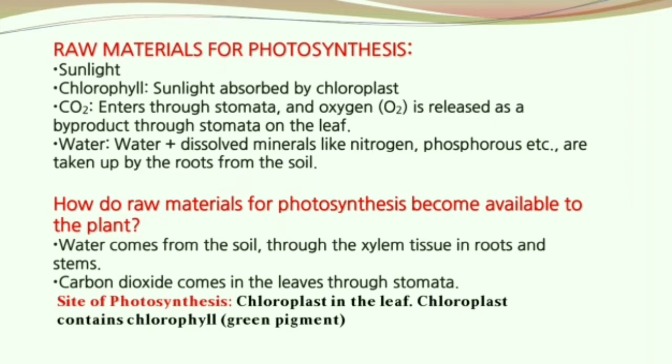How do raw materials for photosynthesis become available to the plant? Water comes from the soil through the xylem tissue in roots and stems. Carbon dioxide comes into the leaf through stomata. The chloroplast in the leaf is the site of photosynthesis. Chloroplast contains the green pigment termed chlorophyll.